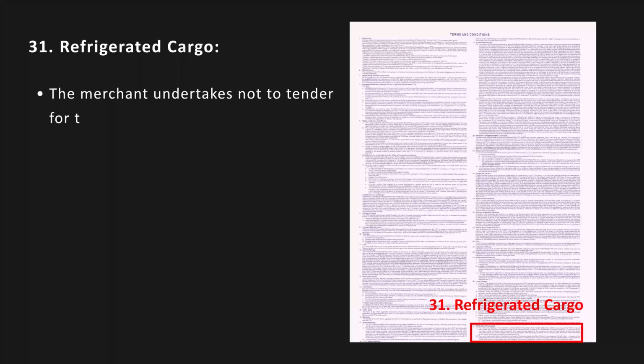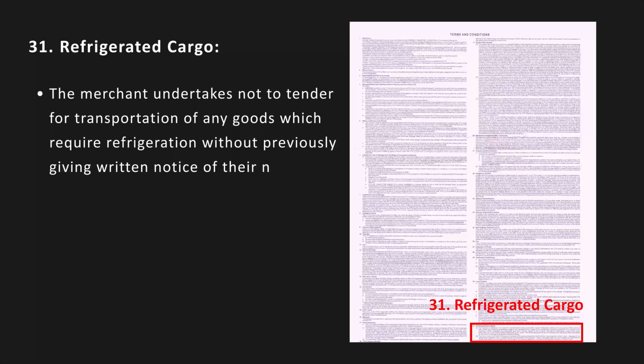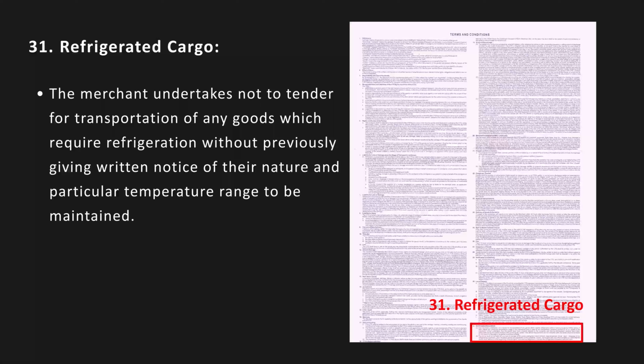Refrigerated cargo. The merchant undertakes not to tender for transportation of any goods which require refrigeration without previously giving written notice of their nature and particular temperature range to be maintained.